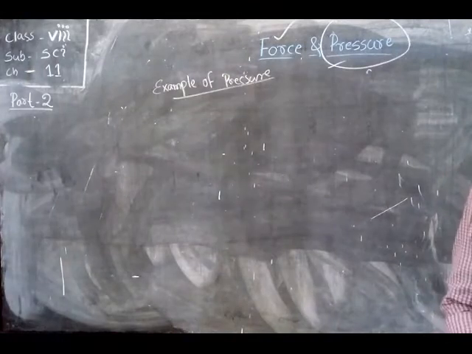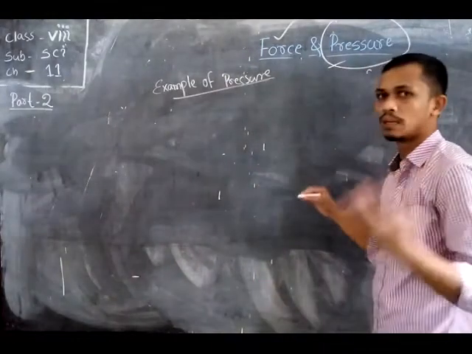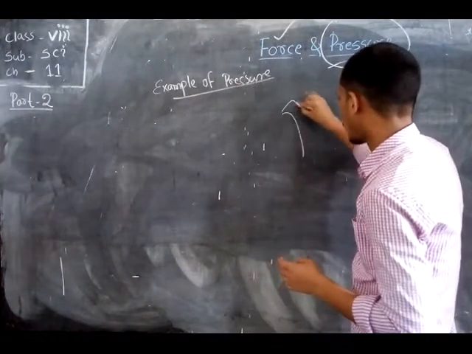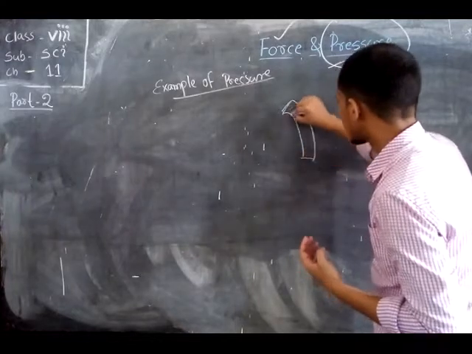Now let's discuss another example: when you carry your school bag, the strap on your shoulder is quite thick.